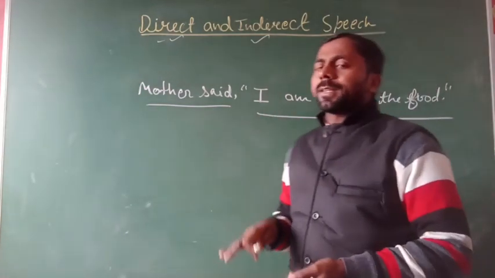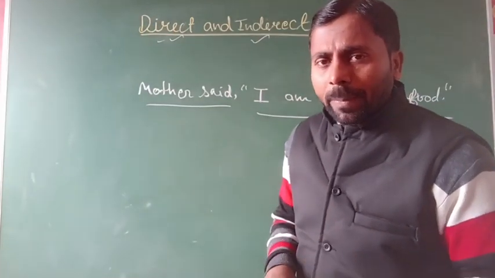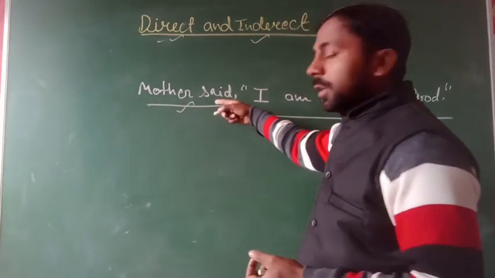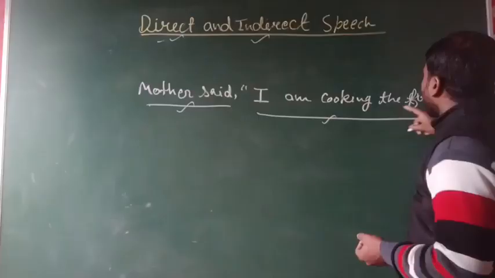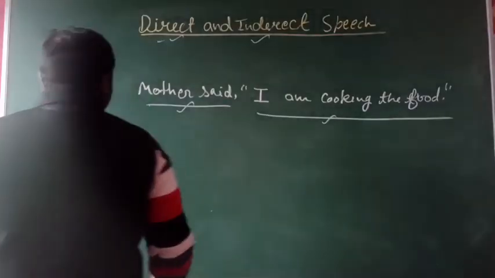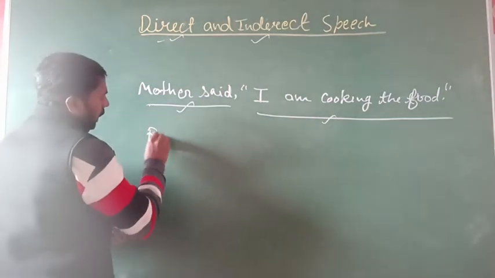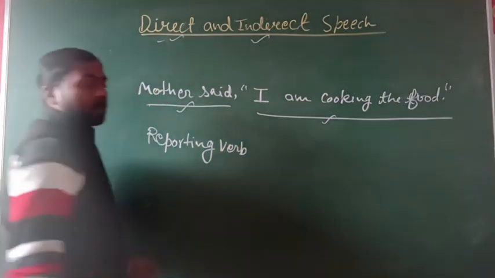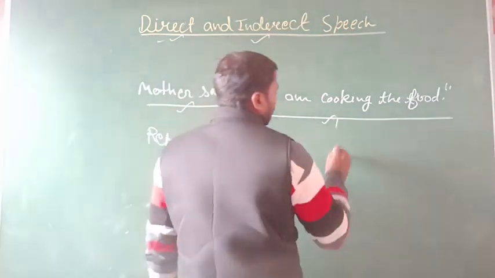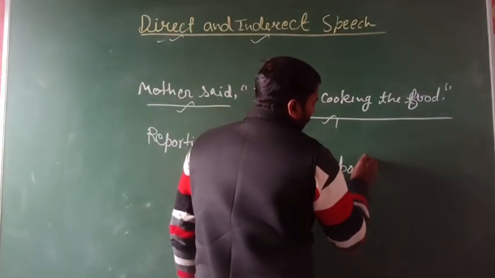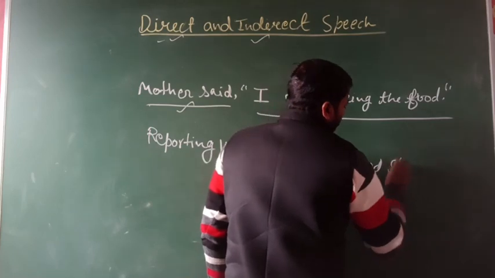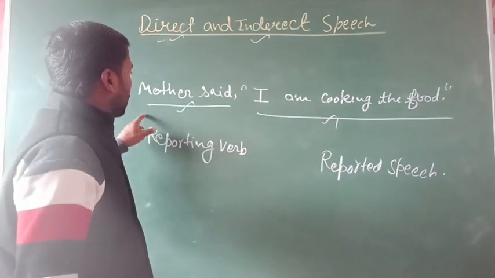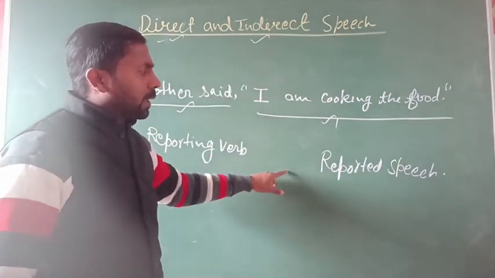This direct speech is also divided into two parts. How many parts? Two parts. The first is, you can see here, "mother said", and the second part is "I am cooking the food". The name of the first part is the reporting verb, and the rest of the sentence is the reported speech. So we can divide direct narration into two parts: the reporting verb and the reported speech.